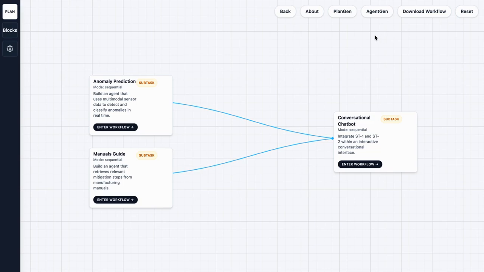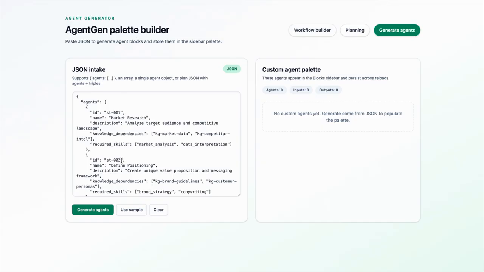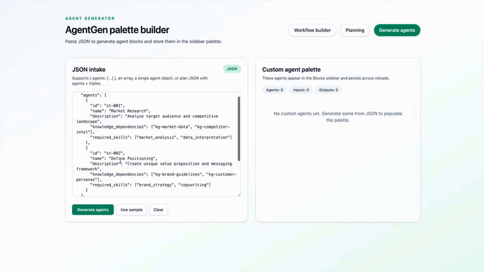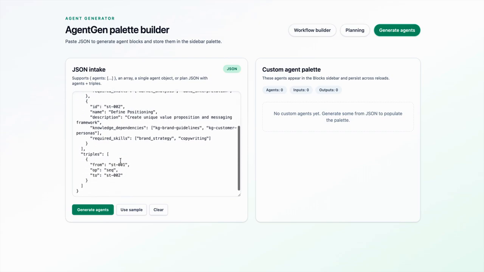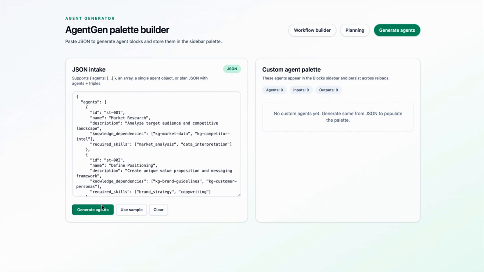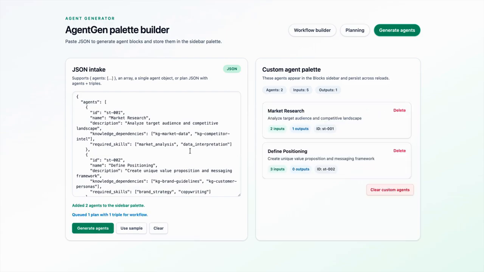In case the agents provided are not sufficient, there is a provision to create your own custom agents. Users can create their own agents using the tools and available assets by defining them in the following format. And upon clicking generate agents, custom agents would be created on the side.